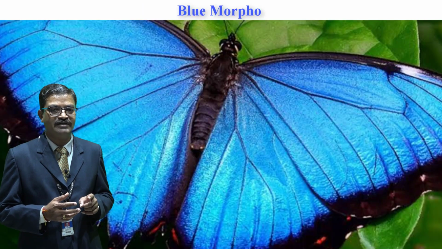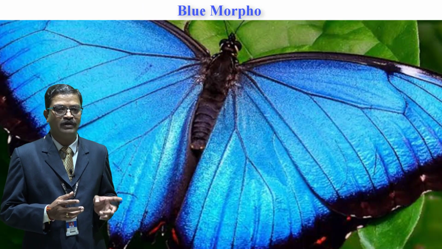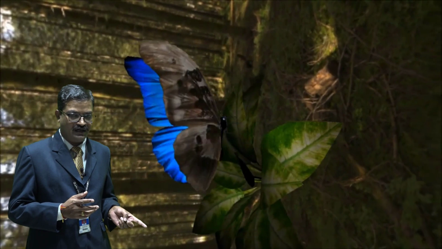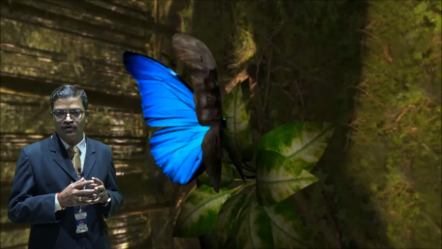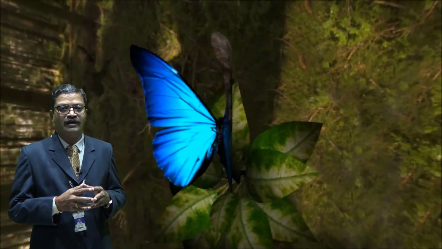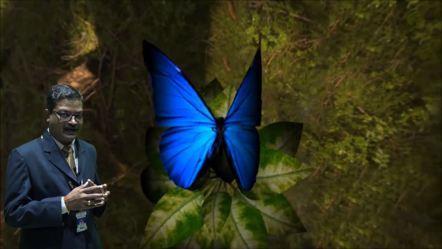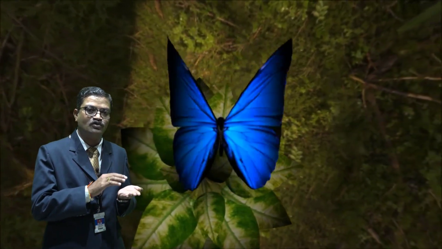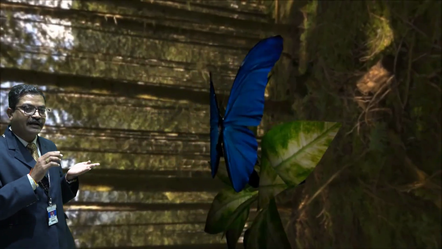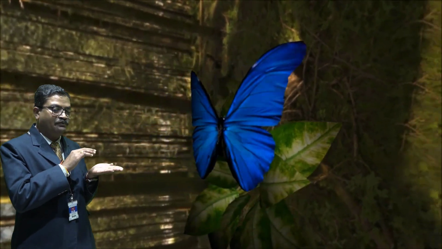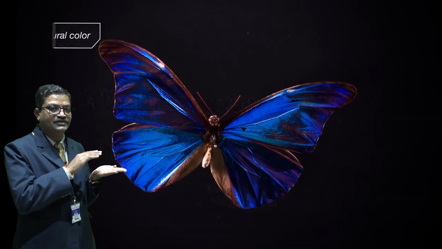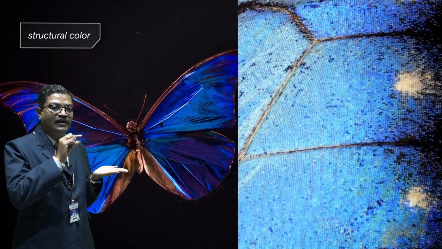So the first example is the blue morpho butterfly, which is intense blue in color. This blue morpho butterfly is observed in the tropical forests of Latin America. Now why does that butterfly show the intense blue color? The reason behind that is the wings of that butterfly are made up of a nanostructure.